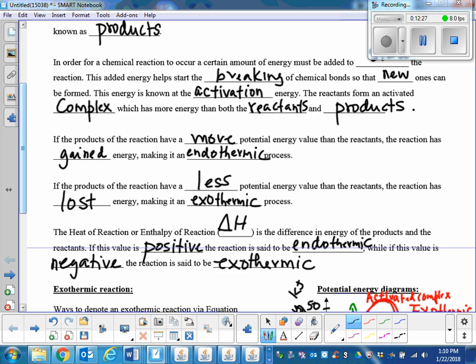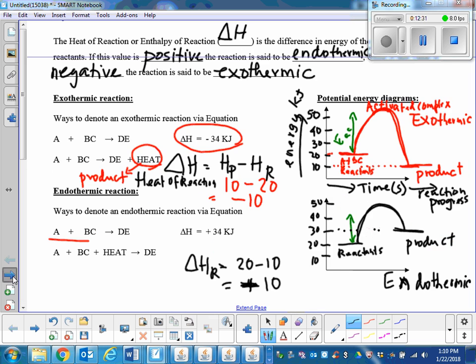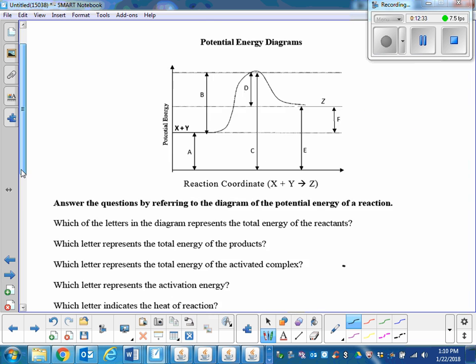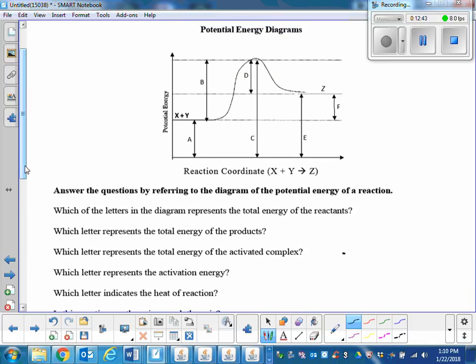All right, we are going to go to the second page here, or your third page, and we're going to answer questions starting with Katie at the end. So which letter in the diagram represents total energy of the reactants? Starting from 0, what is the total energy? Which letter? A, very good.